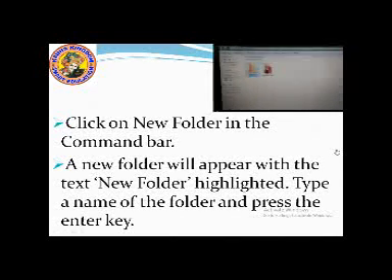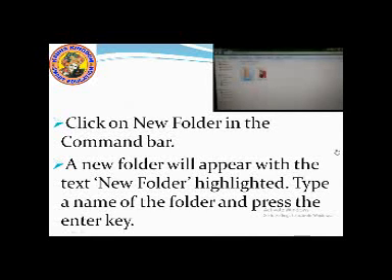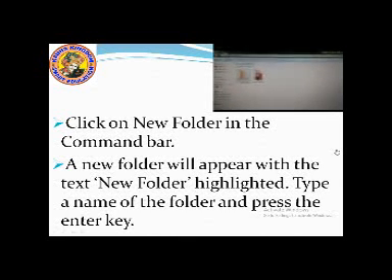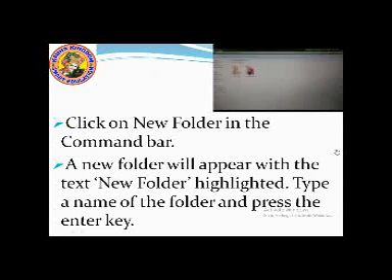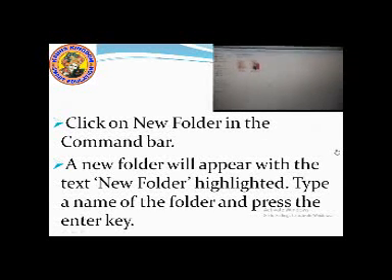Okay? Now you go to this new folder name. You click here, then you backspace. Then you can give any name to this folder. Suppose I am giving my name to this folder, Priyanka. Okay? Suppose I am giving this name to this folder and it is saved. Here a new folder is created. This is how you will create a new folder in Windows.